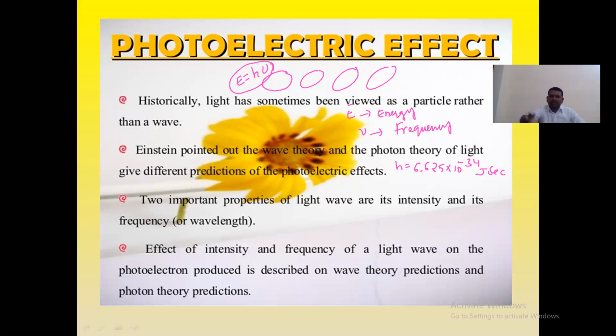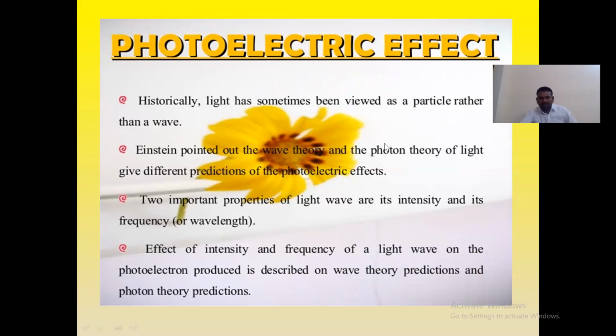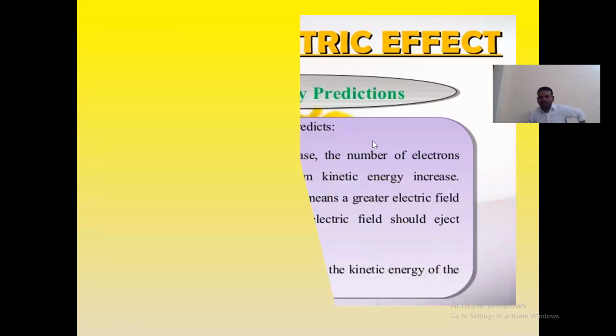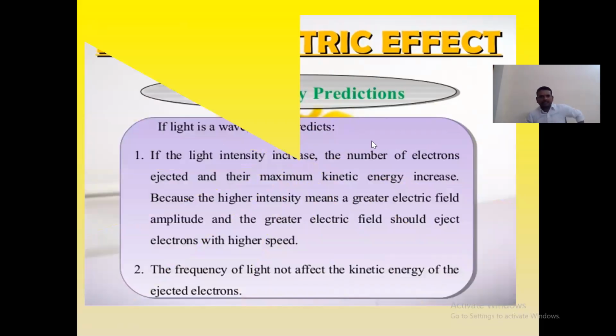Effect of intensity and frequency of light wave on the photoelectron produced is described on wave theory predictions and photon theory predictions. Now we are going to see what are the wave theory predictions and what are the photon theory predictions. For that, here we have one more slide, that is the wave theory predictions.